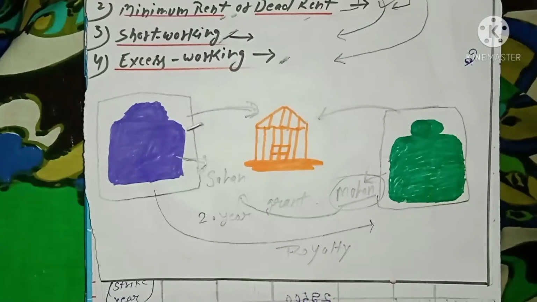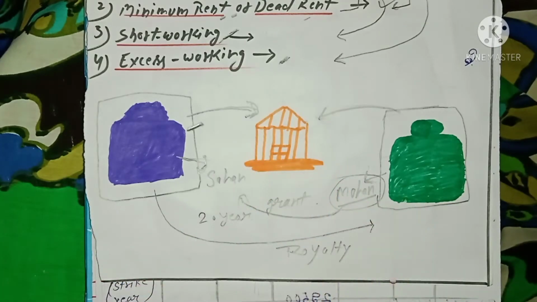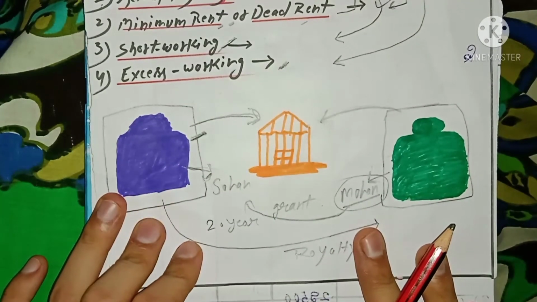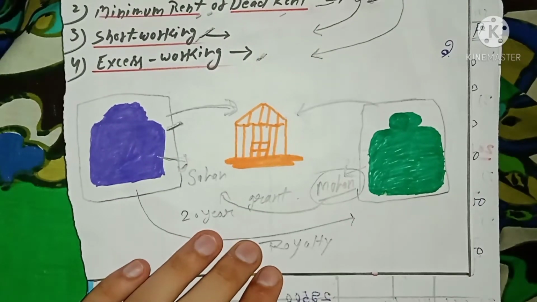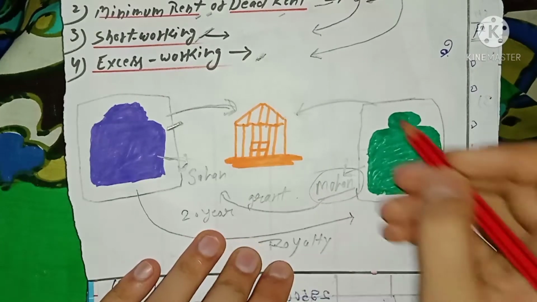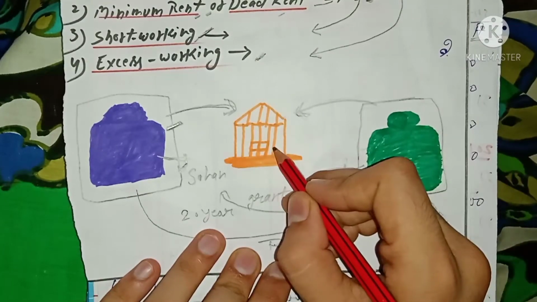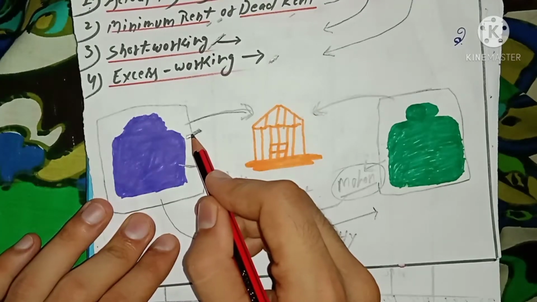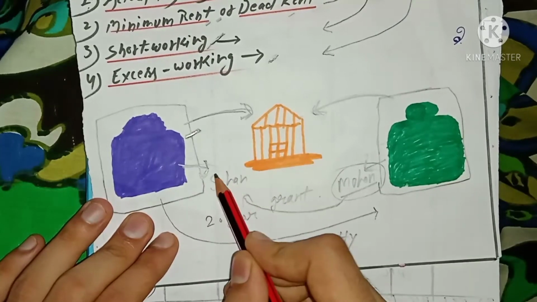In order to understand the meaning of strike year in this chapter, Royalty Accounts, let me recall this diagram to your memory, which I made to help you perceive the difference between the lessee and lessor. In my previous video, I told you that we named this person Mohan, who owns this land or property and is willing to lease out his property to gain some money. Another person, who is willing to acquire a lease from someone else, we named Sohan.